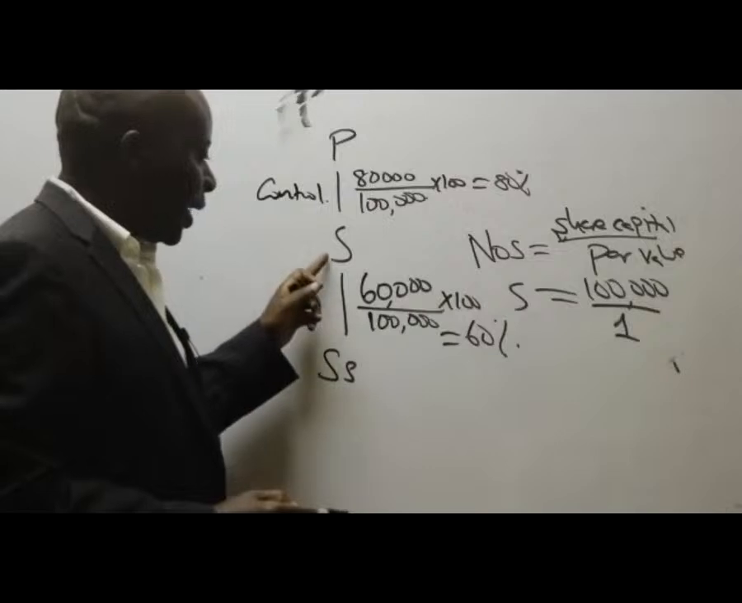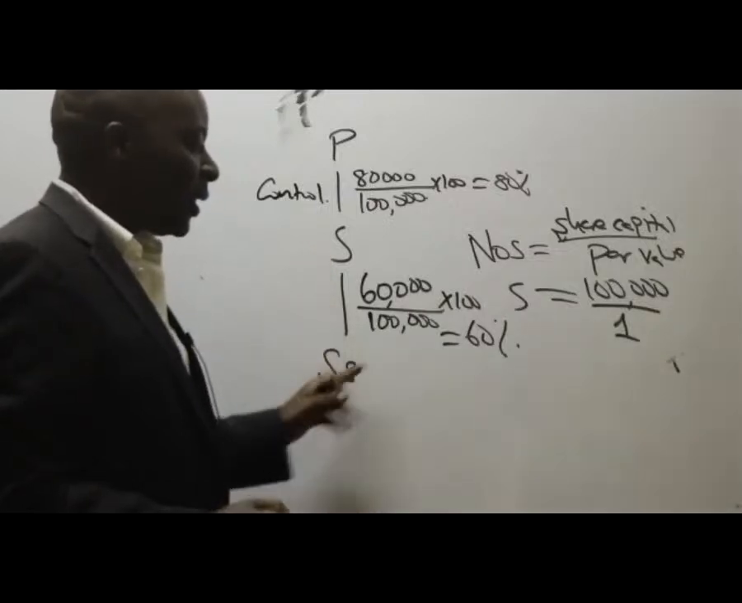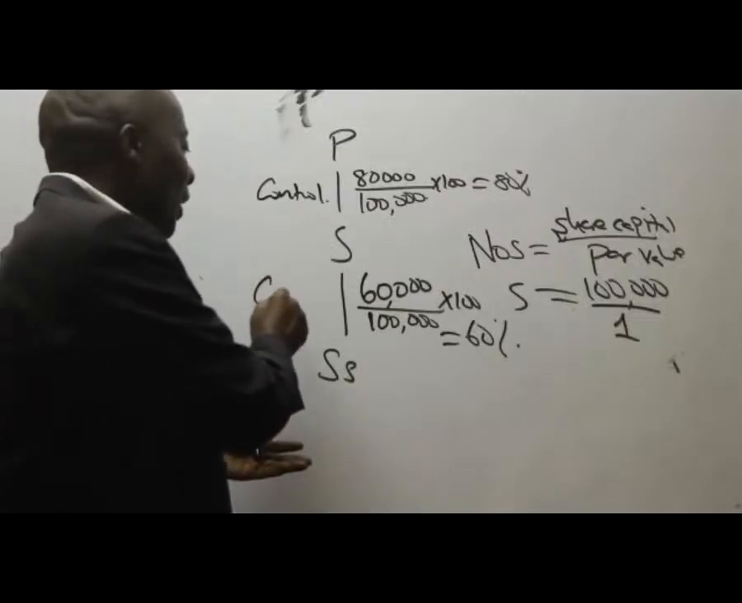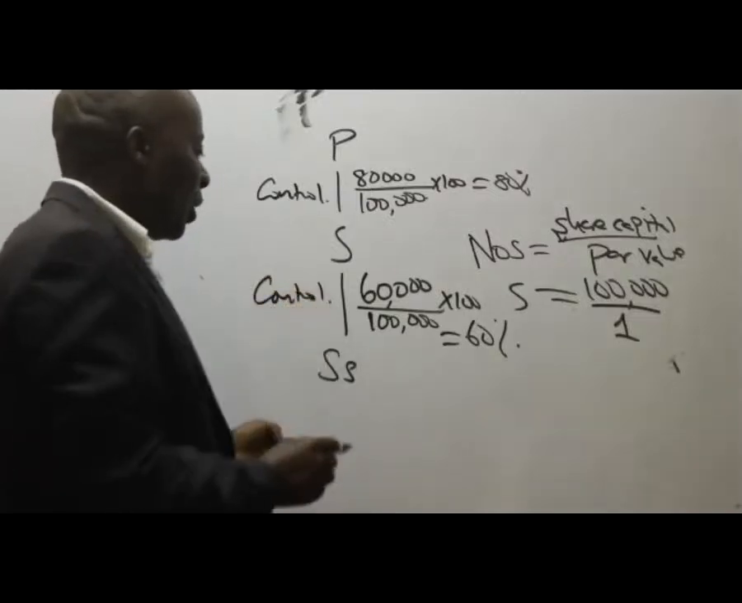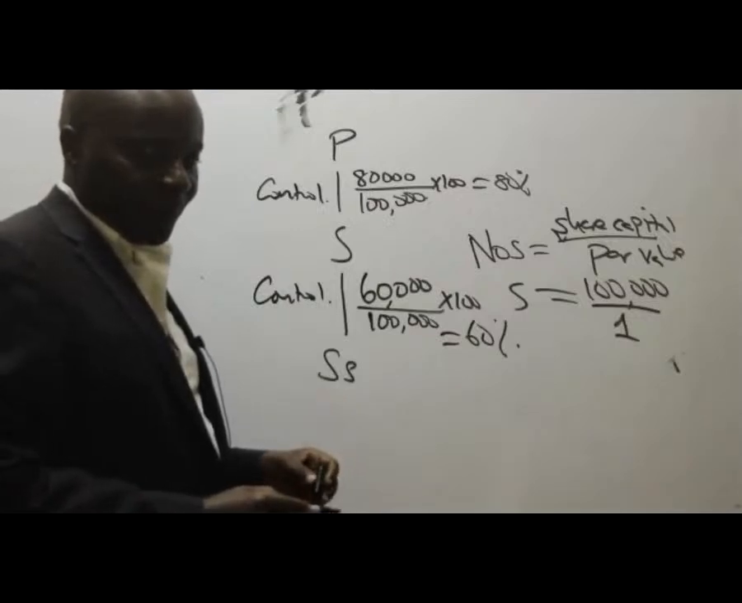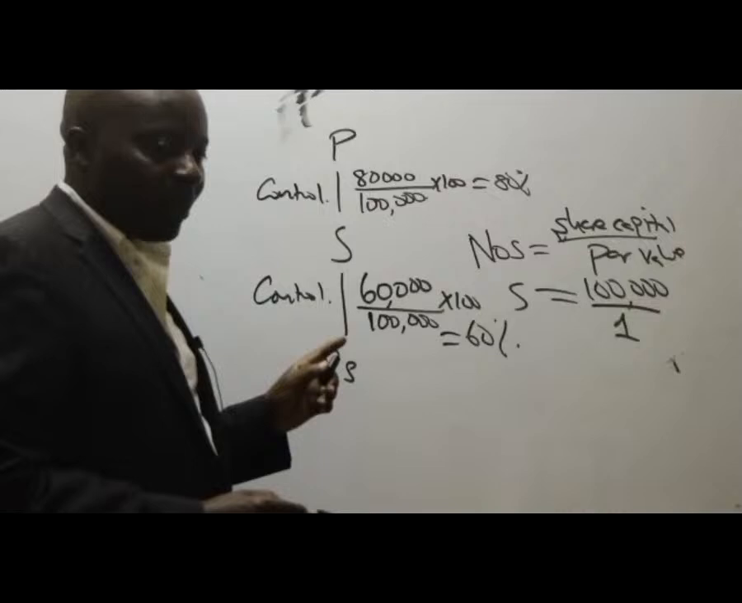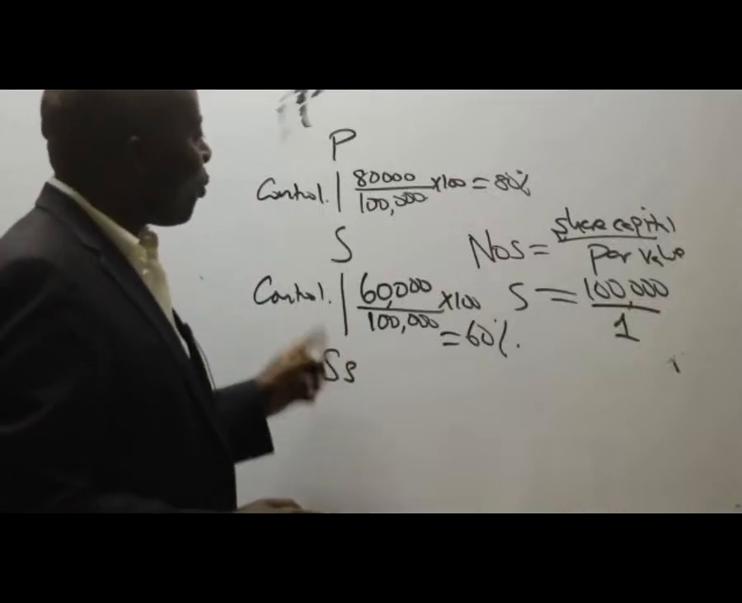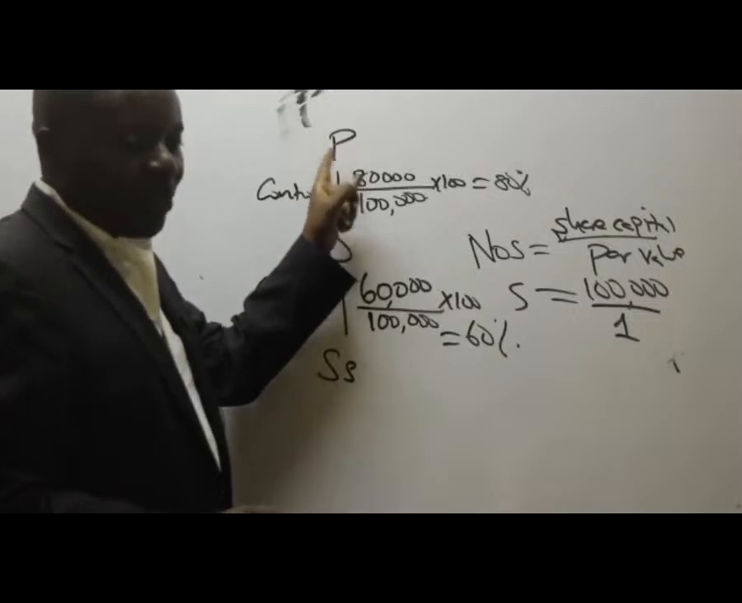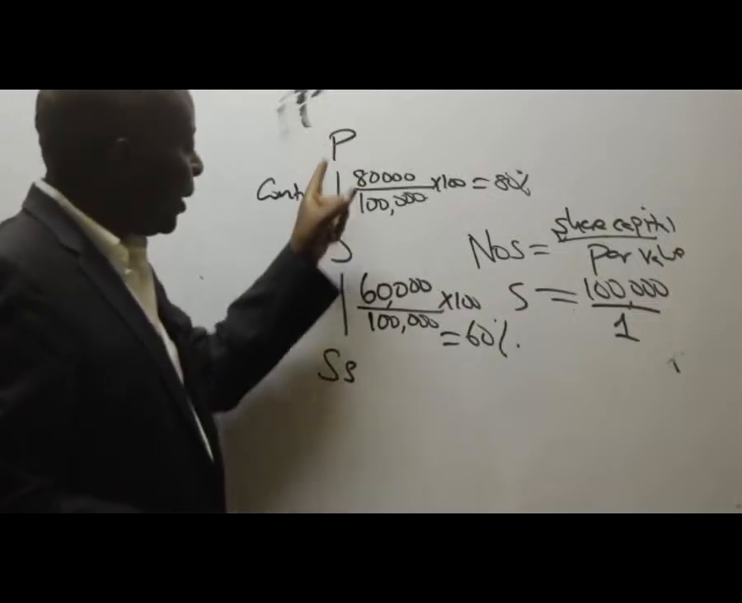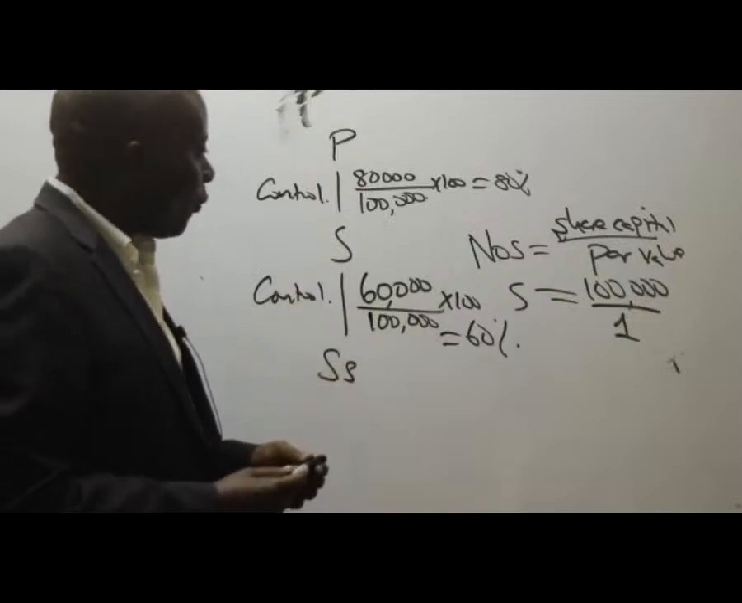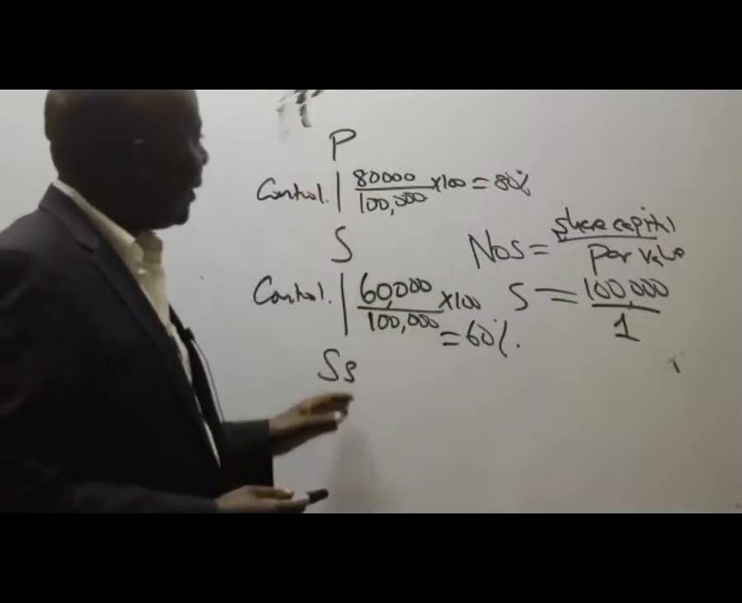The same case here with the S and the SS. 60% is more than 50%. It means automatically that we are in control over SS. So then I would want somebody to tell me, the group here means automatically that P is the parent. What do you think is the relationship between P and SS? Is SS going to be an associate of P or a subsidiary of P?